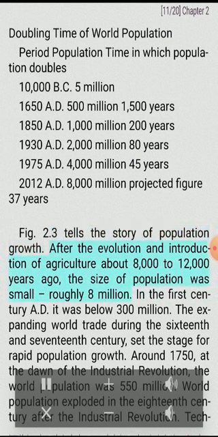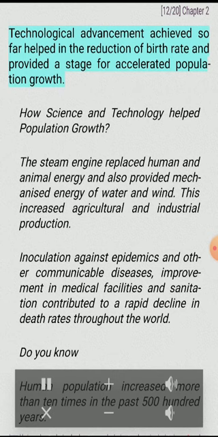After the evolution and introduction of agriculture about 8,000 to 12,000 years ago, the size of population was small, roughly 8 million. In the 1st century A.D., it was below 300 million. The expanding world trade during the 16th and 17th century set the stage for rapid population growth. Around 1750, at the dawn of the Industrial Revolution, the world population was 550 million. World population exploded in the 18th century after the Industrial Revolution. Technological advances helped in the reduction of death rate and provided a stage for accelerated population growth.